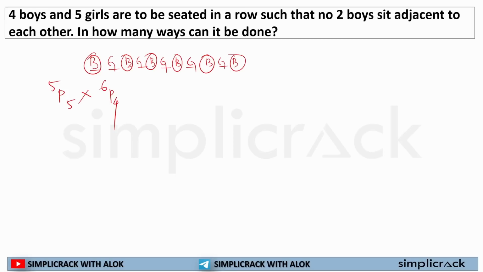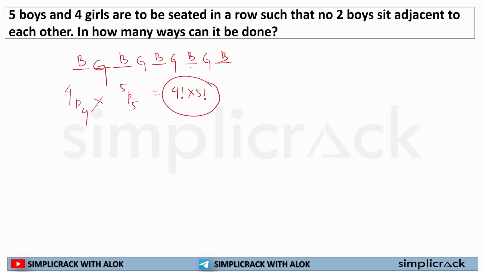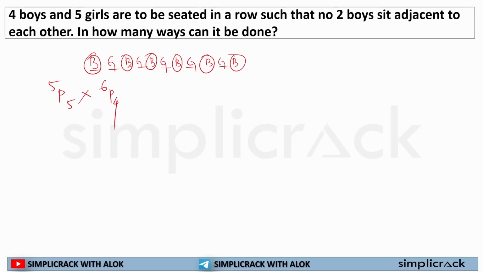4 boys. In the previous question, you were left with 5 positions for 5 boys. But in this case, you are left with 6 positions for 4 boys. So you have to solve accordingly.